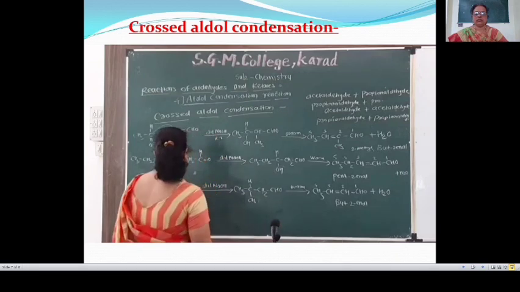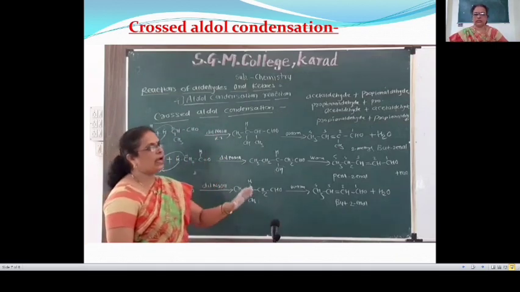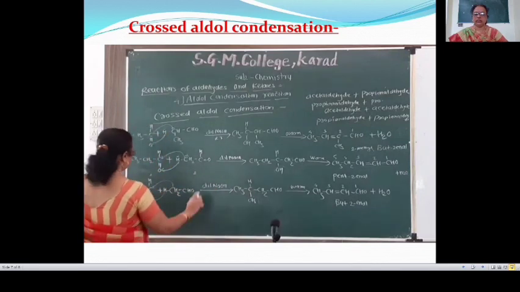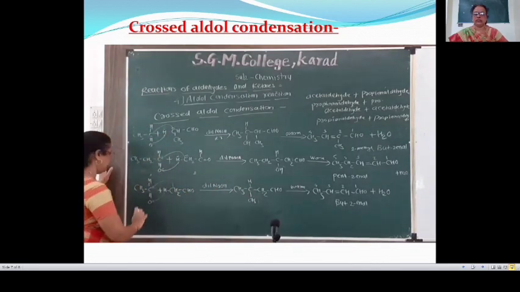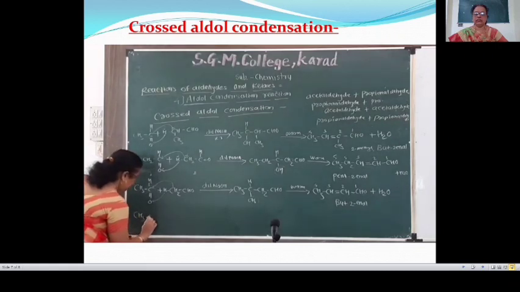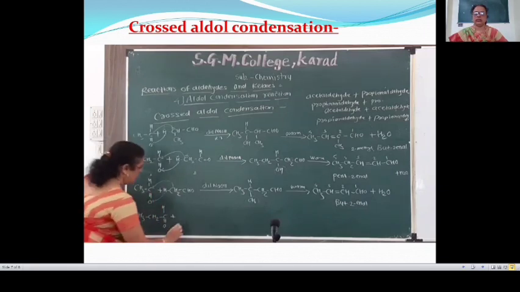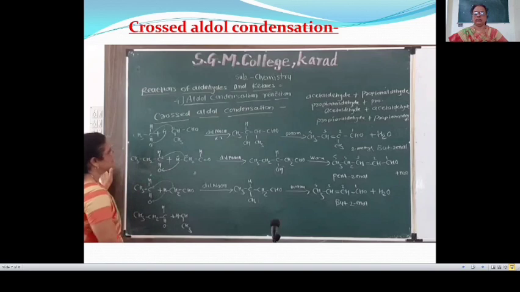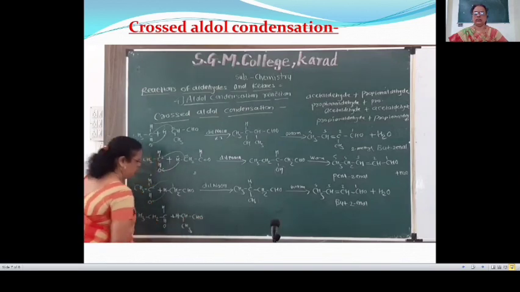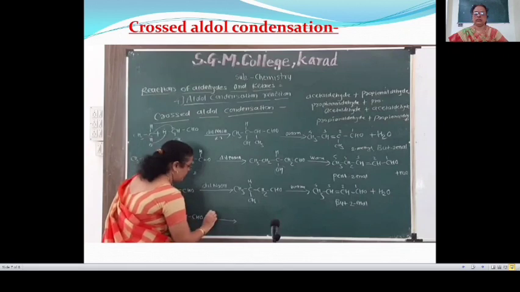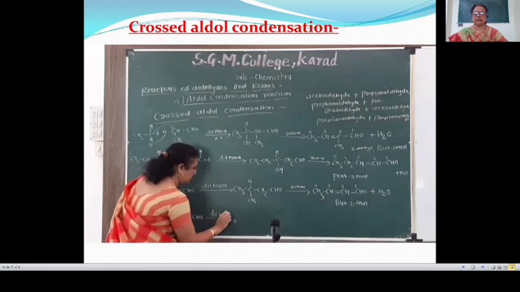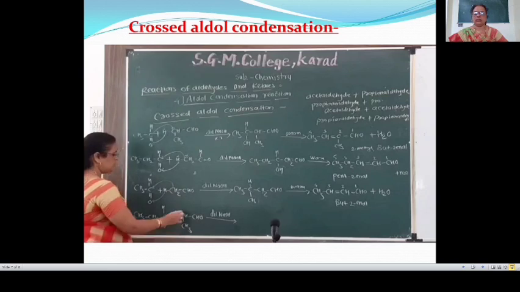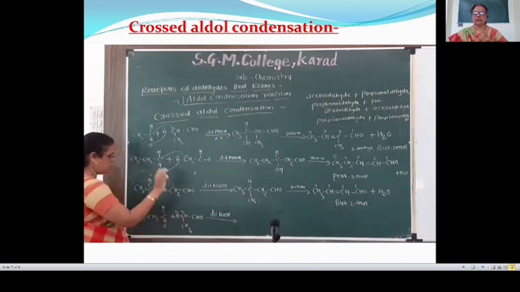Then next, acetaldehyde, then propanaldehyde and propanaldehyde. The last product is propanaldehyde and propanaldehyde, that is CH3CH2CHO plus CH3CH2CHO, in presence of dilute NaOH. Here this is the alpha carbon atom, this is the alpha hydrogen atom.